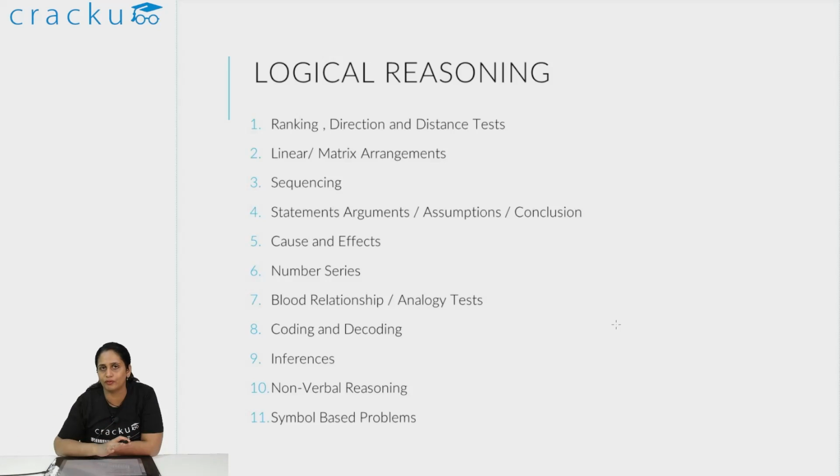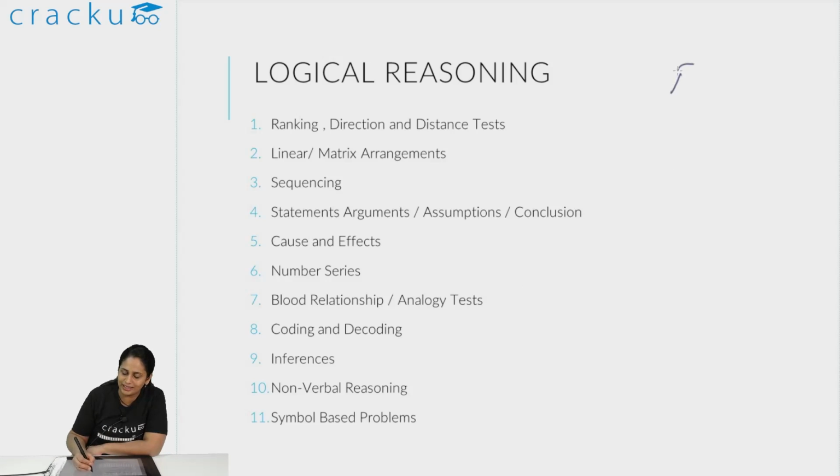Here, what they are telling is what actually came last year. Your questions on ranking, on linear arrangement, on matrix arrangement, sequencing, blood relations, causes and effects, statements and conclusions, statements and assumptions, statements and arguments, number series, analogies, coding, decoding, inferences, non-verbal reasoning. This is basically visual reasoning.